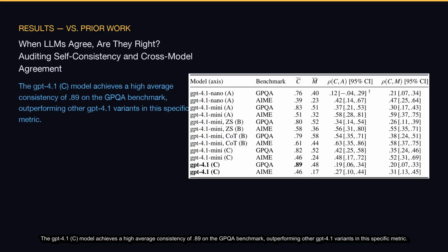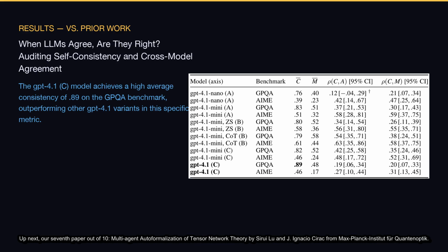The GPT 4.1 CE model achieves a high average consistency of 0.89 on the GPQA benchmark, outperforming other GPT 4.1 variants in this specific metric. However, for the AIME benchmark and correlation metrics, other GPT 4.1 mini configurations, such as the COT-B variant, often show stronger performance.